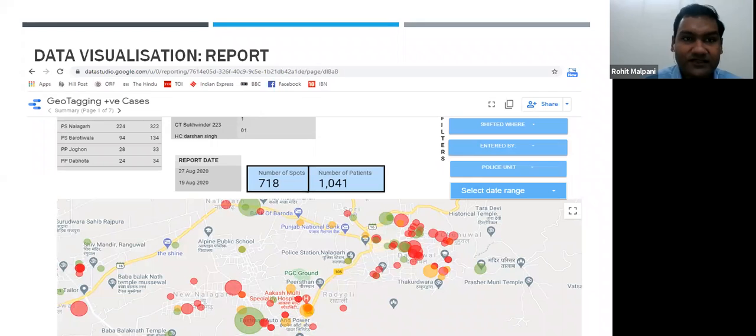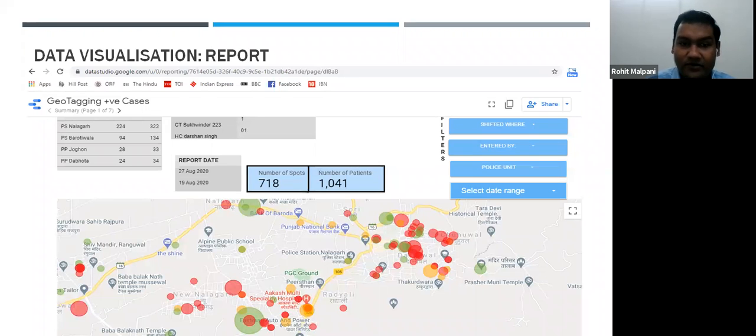This is the data visualization, that is Google Data Studio. You can see there are different types of dots here. The red dots are the ones which are home isolated. The green dots are those which are shifted to the COVID care center. And the yellow dots are those which have migrated outside the district.